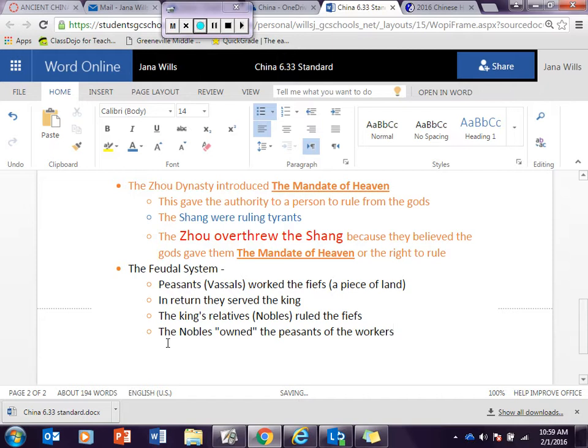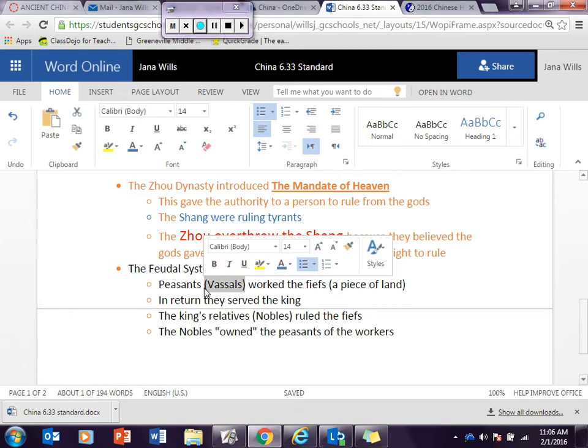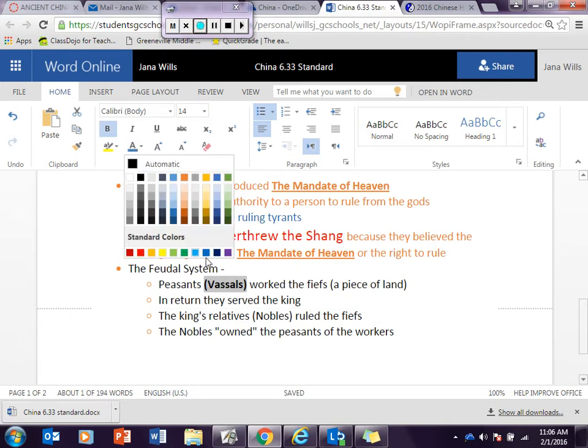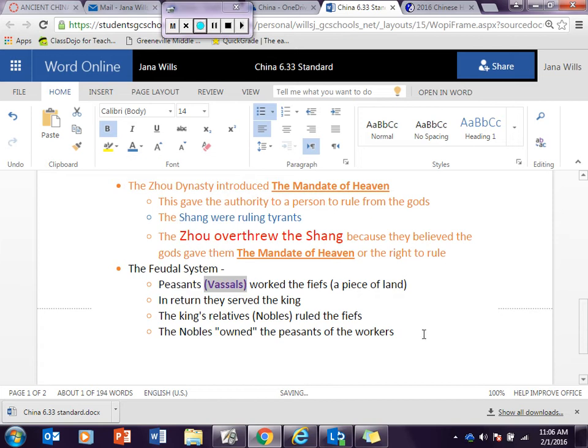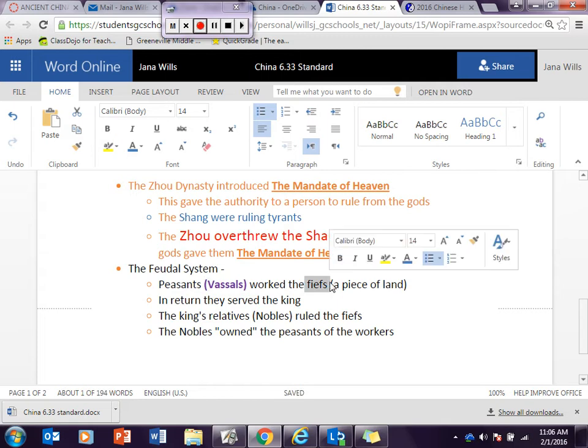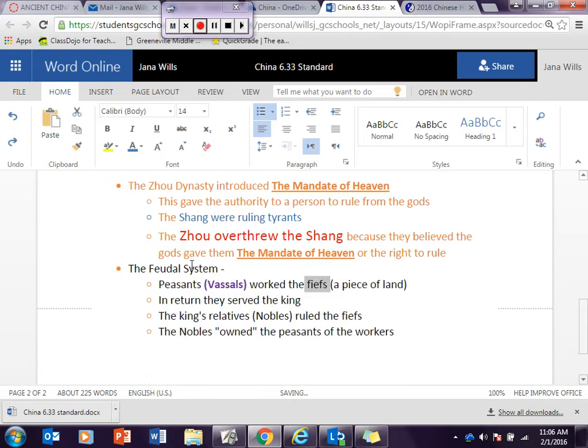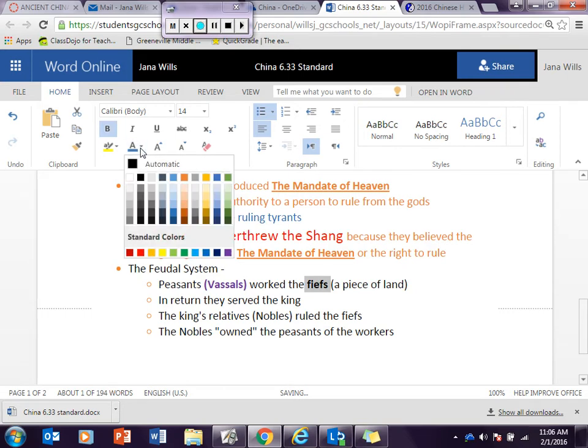Okay, hang on and let me hit pause here. Alright, go ahead and get this typed. Okay, if you're using Office 365 or even if you're writing, we're going to highlight a few things, okay? So the main word here is vassals. So you can do Control B and bold it. And if you want to change the font color to another font, you can, so that you can see it. We're going to highlight fiefs. Okay? Bold it. Well, that wasn't what I wanted to do, so I'm going to use my undo button. Okay? Bold it. And let's change it to a different color.